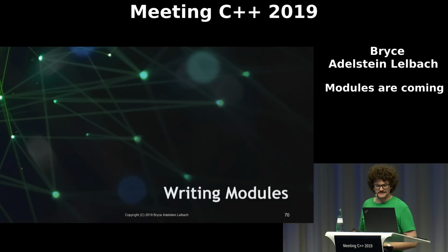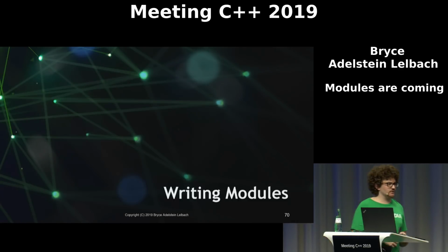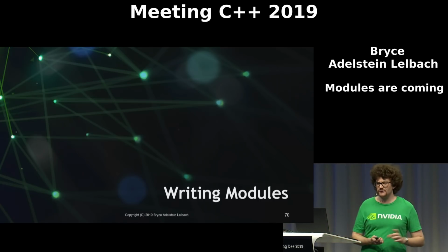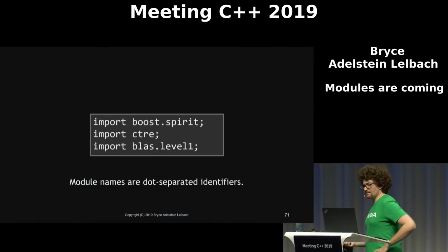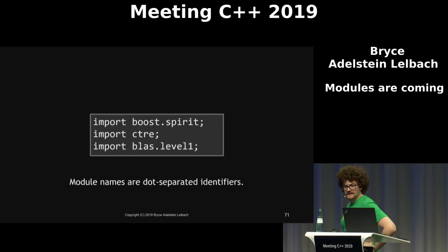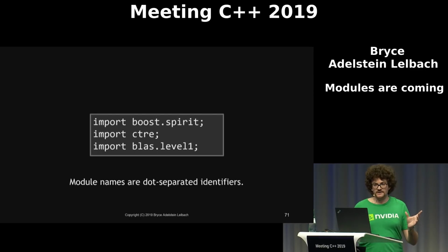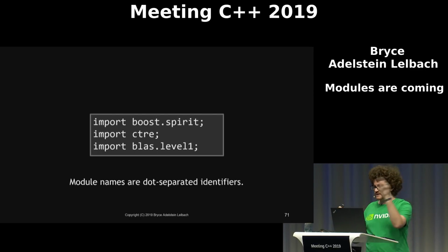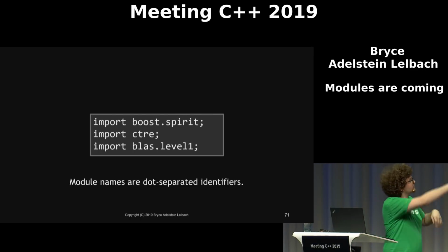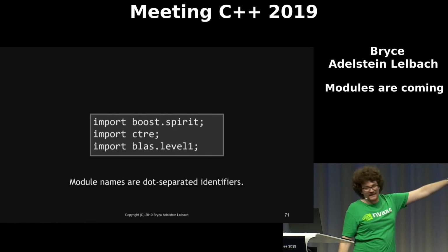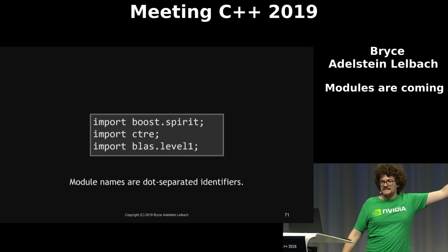All right, now let's dive into the writing modules part of this talk, the export part of this talk, if you will. So first, let's talk about module names. So module names are dot-separated identifiers. So it's whatever you could have as an identifier, and then you can have as many of those as you'd like, as long as there's a dot between them. So you can do boost.spirit, you can do CTRE, you can do blast.level1, but you couldn't do blast.1.